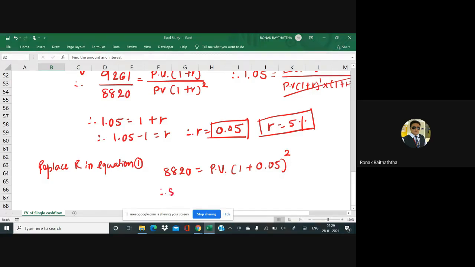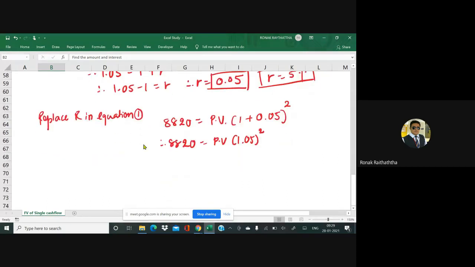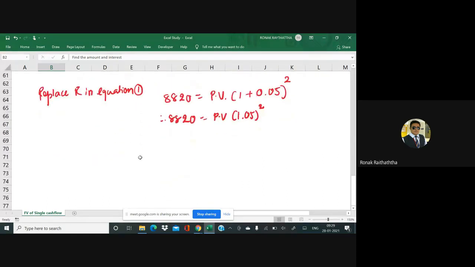So therefore 8820 equal to PV times 1.05 raised to 2. So what do you get when you multiply 1.05 two times? May I have the answer, please? Yes, please. 1.1025. Good.